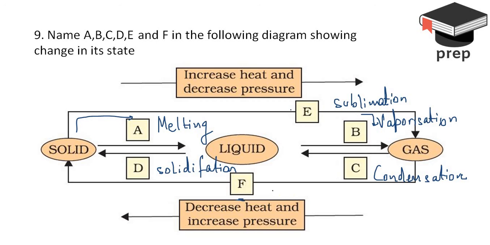So in this case, again, the answer is sublimation. Sublimation is basically a term that we can use for the conversion both ways, from a solid to a gas, and inversely from gas to a solid. I hope this part was clear.